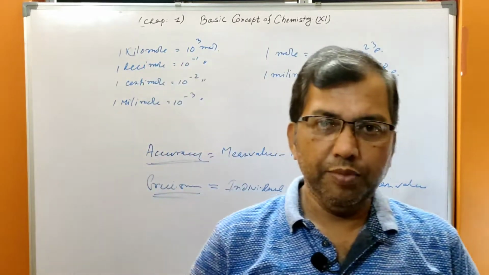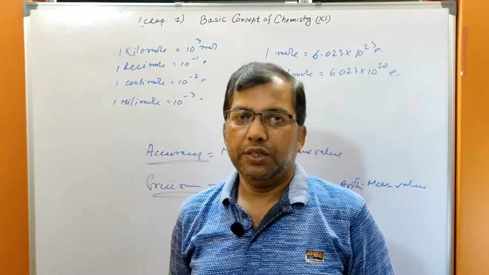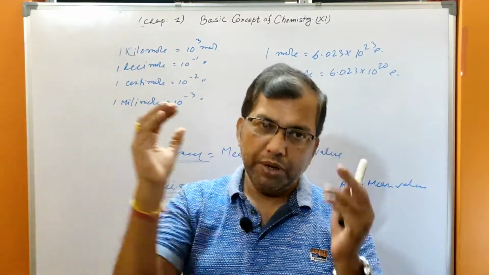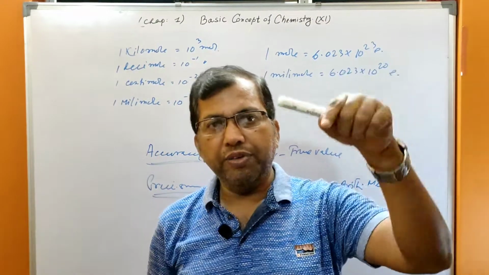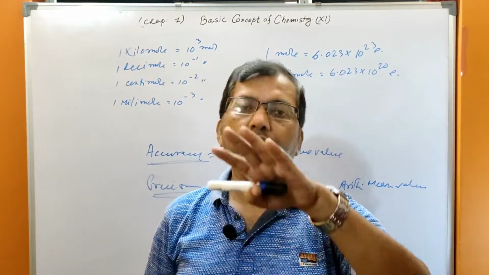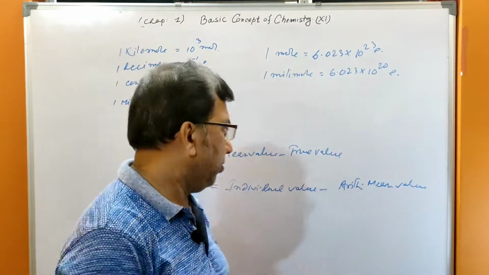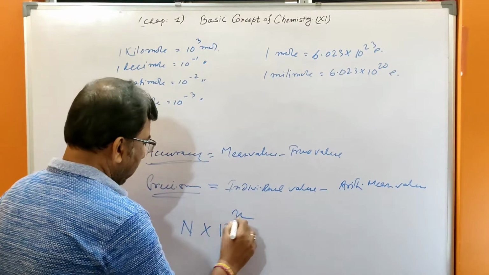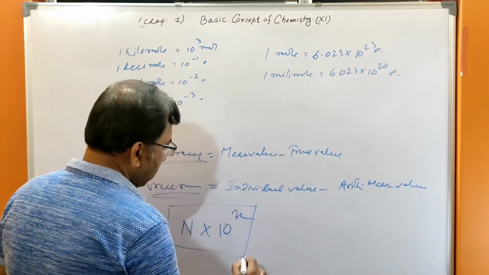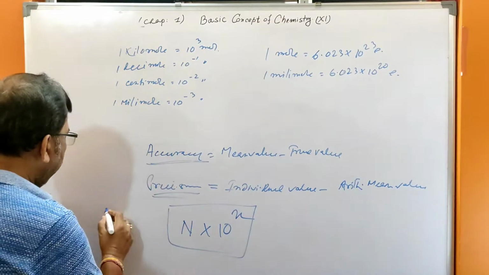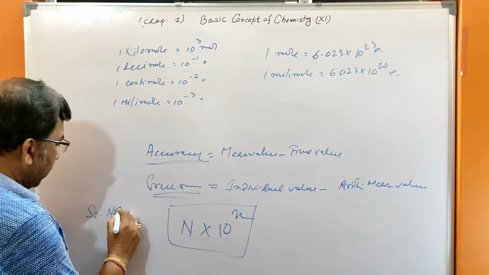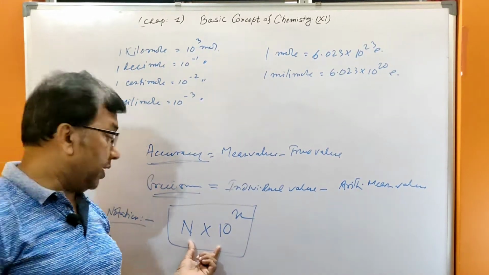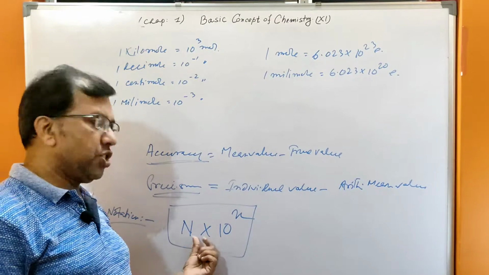What is scientific notation? Scientific notation is the way to represent very small or very large numbers conveniently in the form of N into 10 to the power n. A form you have to write. That is the scientific notation. Scientific notation means you have to express a very large number or small number in this notation.